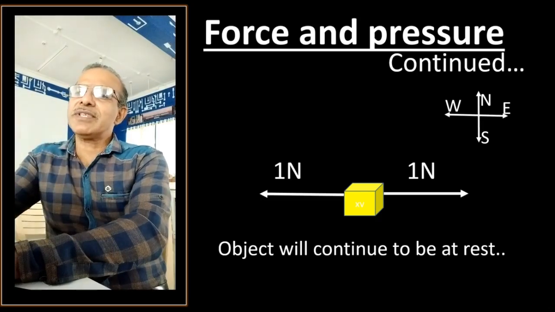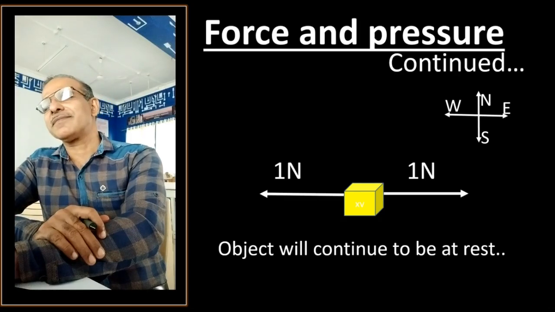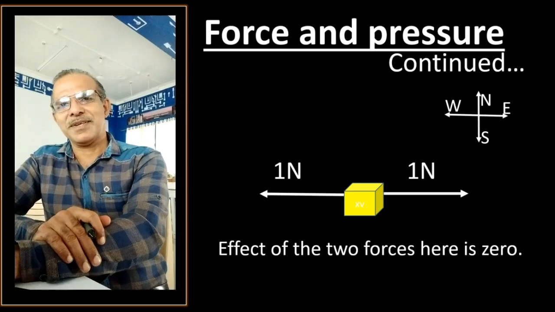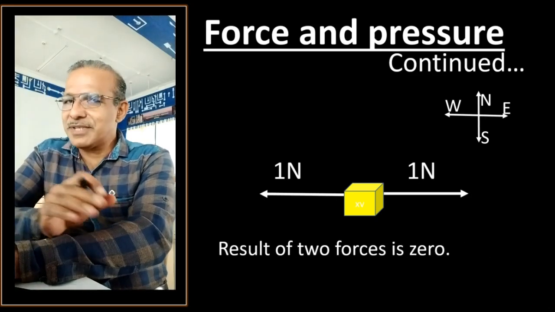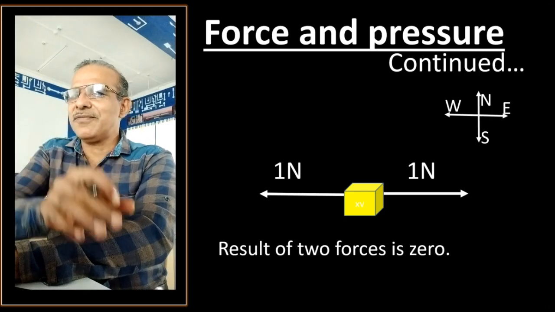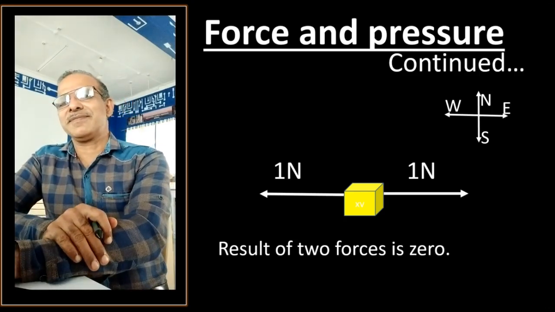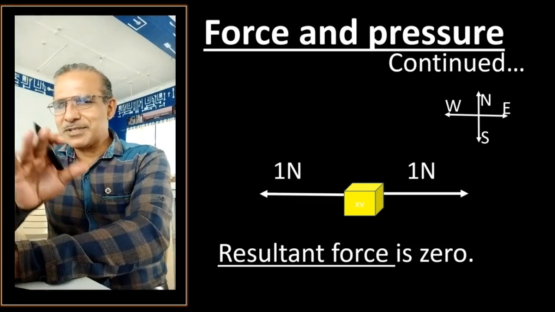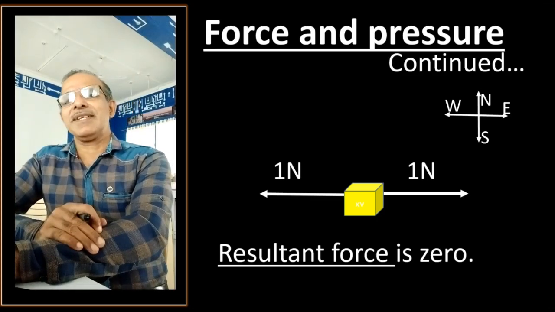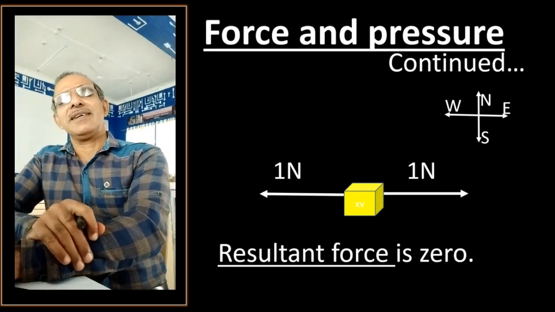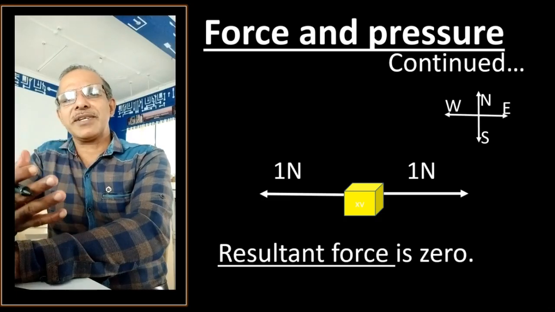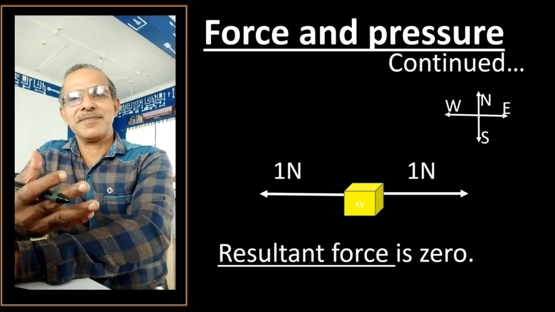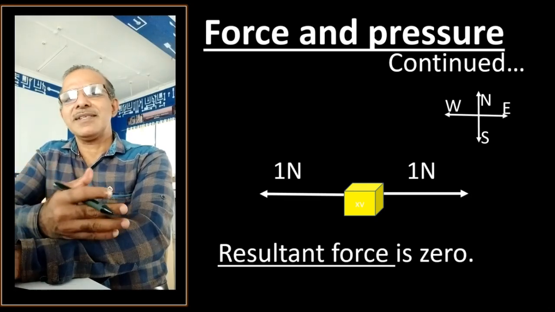Because the effect of two forces is 0. Or we can say the result of two forces is 0. Or listen to this, the resultant force is 0. And what is that resultant force? Resultant force is not the force which is applied one. Resultant force is a result of, or a combined effect of, or a sum of, or a net force of these two forces.